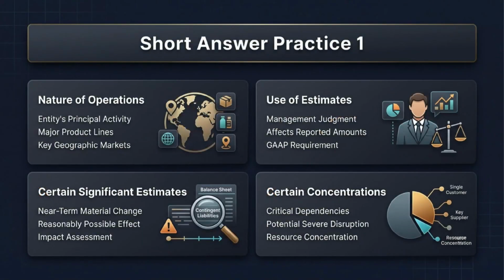For short answer practice 1, build the response around the 4 disclosure areas. Nature of operations explains what the entity does and where it operates. Use of estimates tells users that GAAP financial statements rely on management judgment. Certain significant estimates covers estimates where a reasonably possible near-term change could materially affect reported amounts. Certain concentrations covers dependencies where reasonably possible disruption could severely affect the entity.